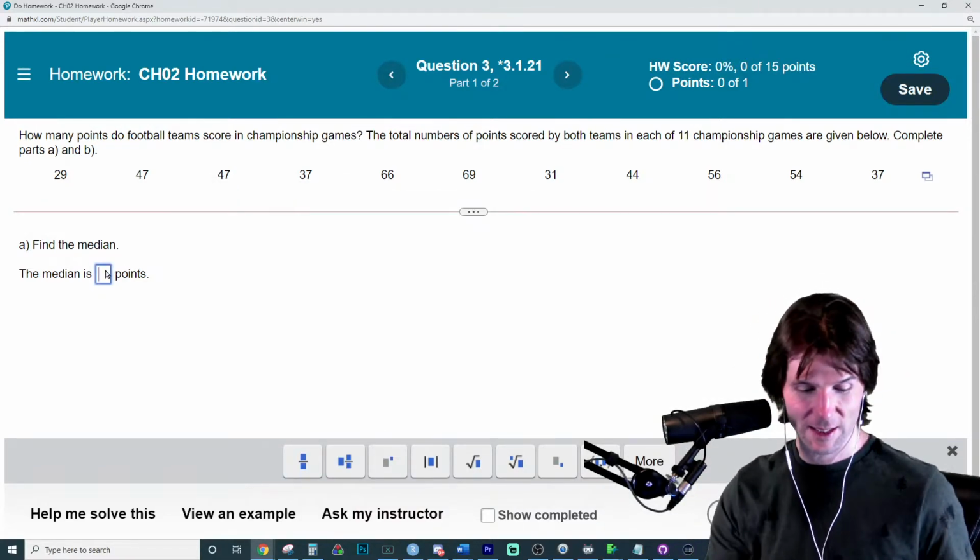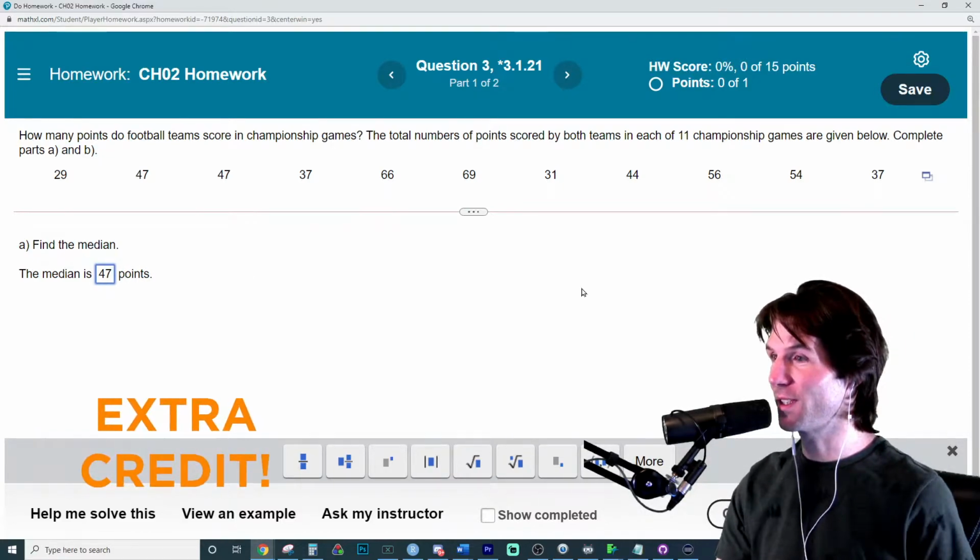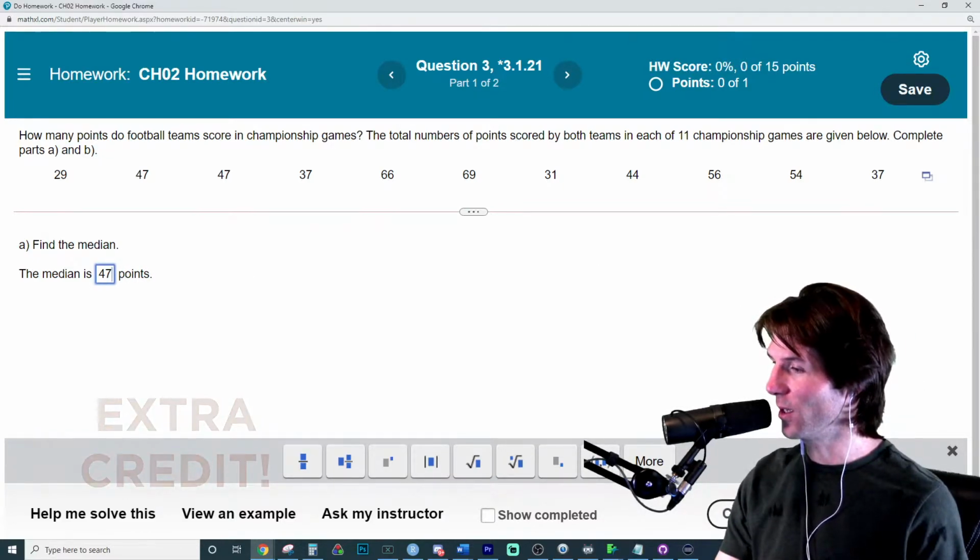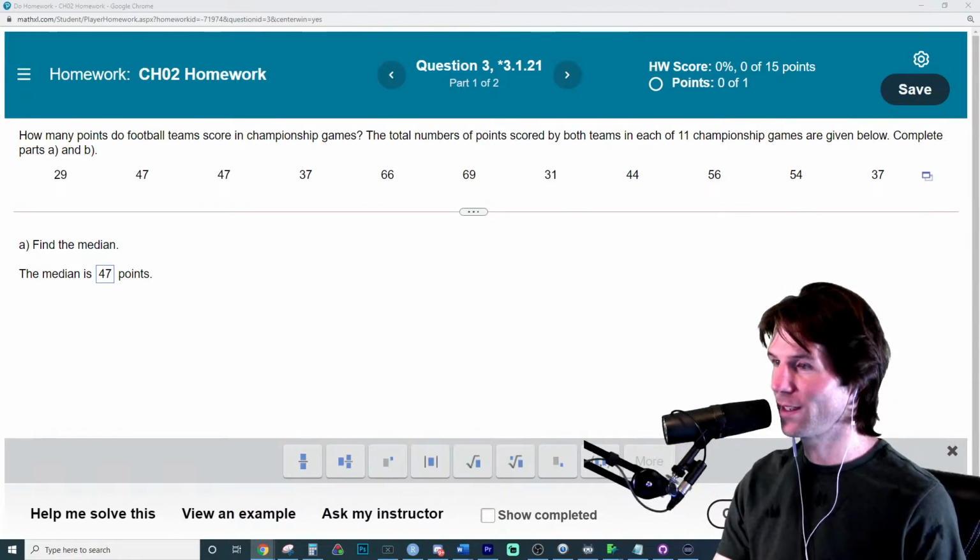More points in the chat. And I don't know how to type. 47. Great work, Tucker. I can go out on a limb right here. Make Tucker a mod. Sure, why not?